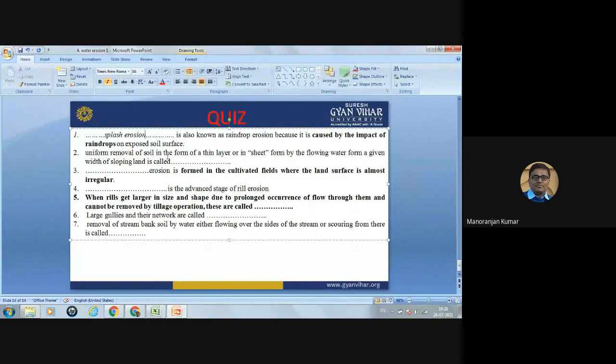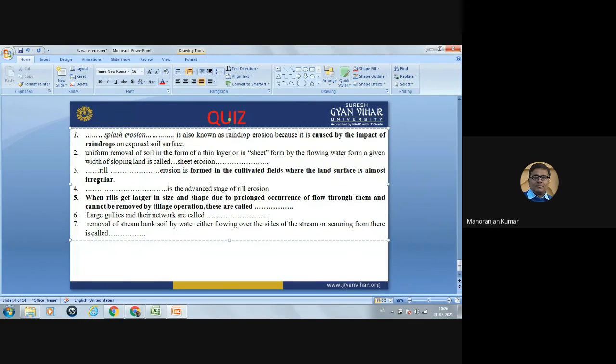Second is the uniform removal of soil in the form of a thin layer. This is the sheet erosion. And this is the third one: erosion is formed in the cultivated field. So in the cultivated field, which type of erosion takes place? Rill erosion.